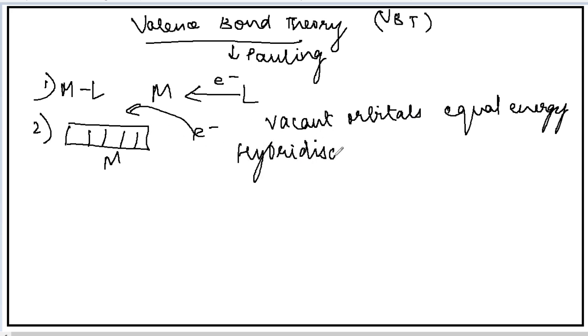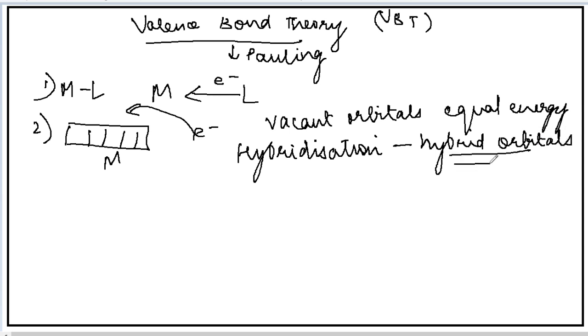You all are familiar with hybridization. Hybridization means mixing of orbitals. And when the orbitals of the metal undergo hybridization, they will form the hybrid orbitals of equal energy, and in these orbitals, the ligand will donate its electron. So the second postulate says that in order to occupy the electrons which are donated by the ligand, the metal should have the vacant orbitals of equal energy. In case these orbitals are not there, then the metal orbitals will undergo hybridization.